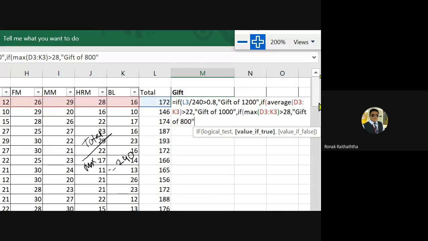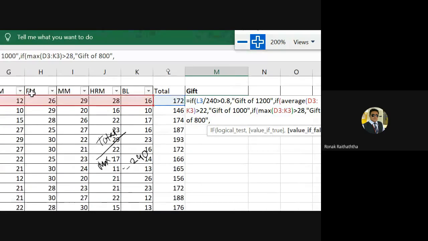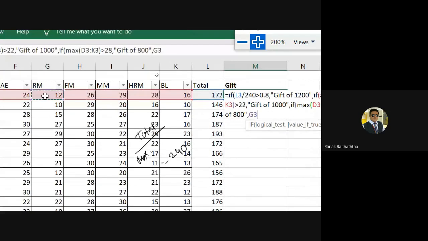and again pressing the comma to go to the third parameter of that syntax, the last parameter, which is value if false. If the third is also not satisfied, I mean if the third is also not giving you the result, then the last test we would be applying. Can someone tell me what was the last test? RM should be more than 22. Very true. So RM shall be more than 22. So I am selecting the cell where RM marks are written.